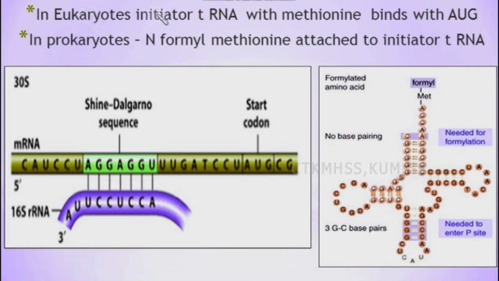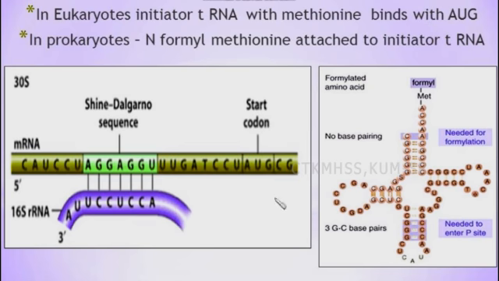In eukaryotes, the initiator tRNA with methionine binds with AUG. The major difference between translation in eukaryotes and prokaryotes is the presence of N-formyl methionine and methionine. You can see here this is tRNA. In this region you can see this is the initiator tRNA, and in this region formyl methionine is present. This is in the case of prokaryotes. But in eukaryotes this place will be occupied by methionine. So methionine is the first amino acid which binds with the first codon, the start codon AUG.